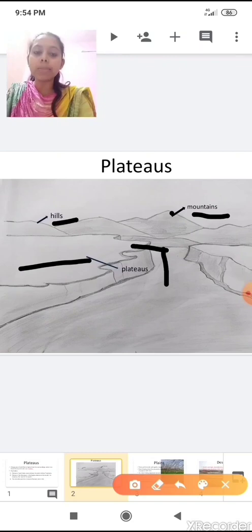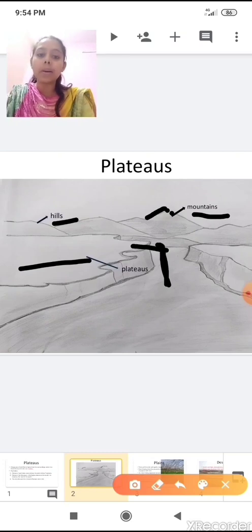You can see mountains have steep slopes and a high point, that is known as a peak, whereas hills are smaller than the Himalayas and lower. And what is a plateau? Plateaus are higher than the surrounding but they are flat at the top.